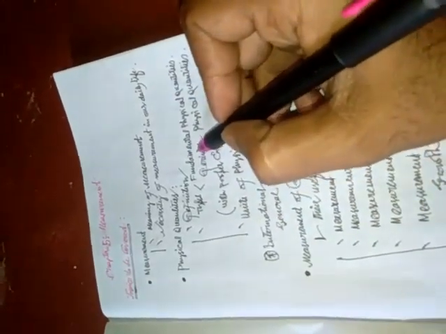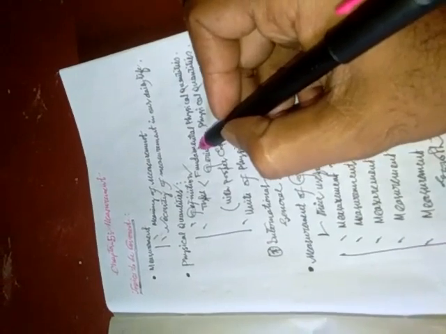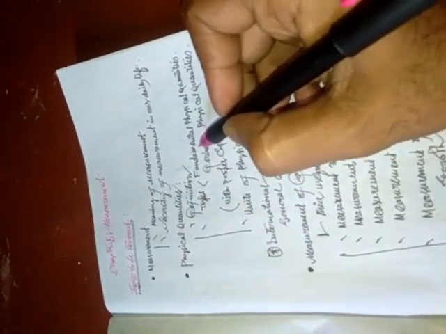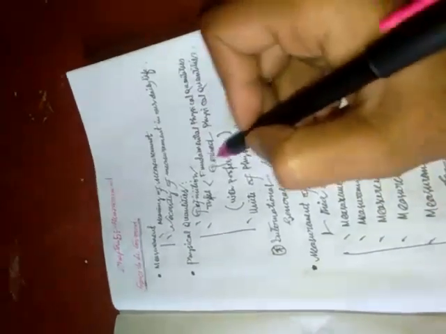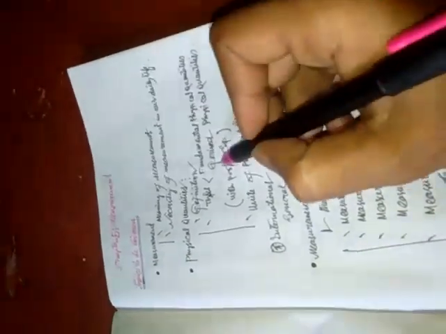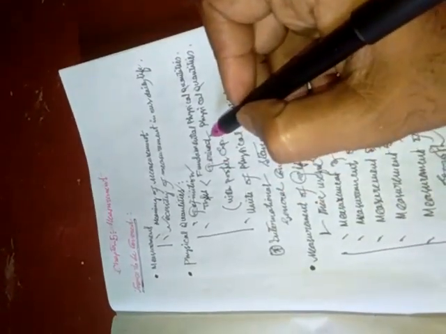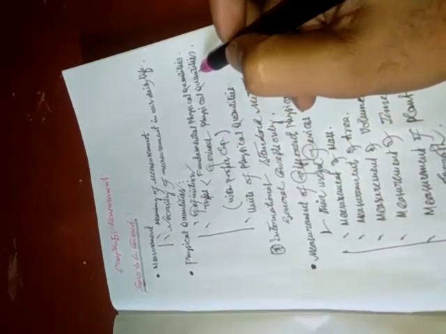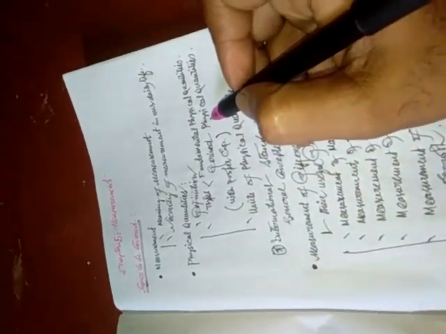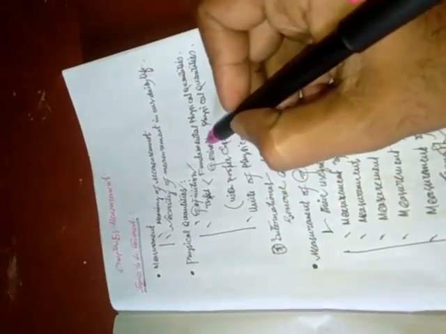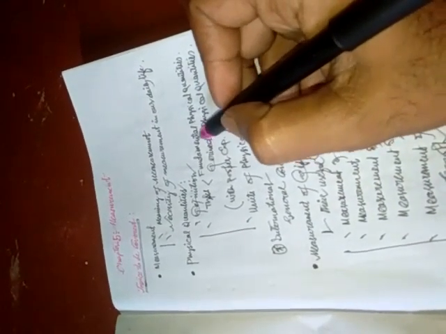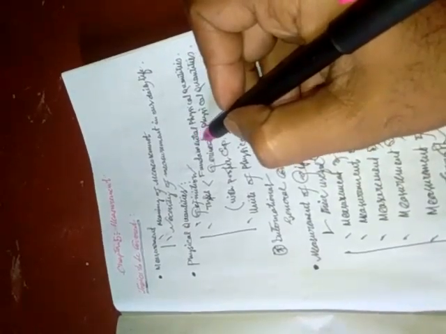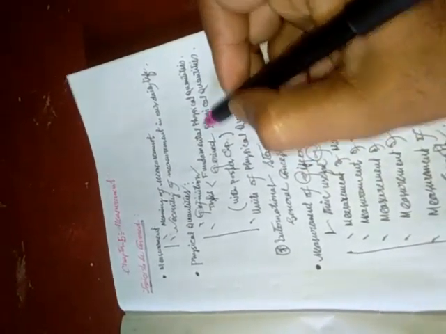Here we have to understand first what the fundamental physical quantities are with examples, and what the derived physical quantities are with examples. Thereafter, we need to understand the basic differences between fundamental and derived physical quantities.